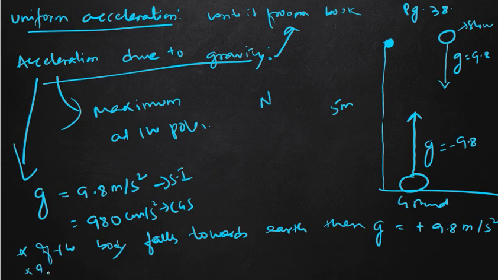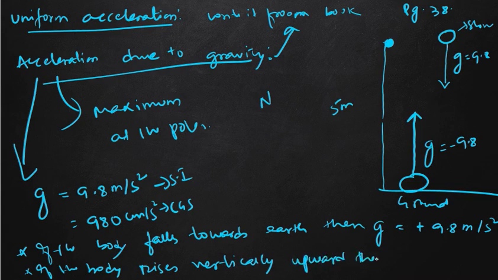And number 2, if the body rises vertically upward, then the value of g will be minus 9.8 meter per second square. Okay, so you remember this part.